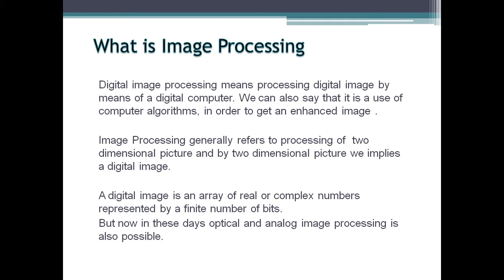So what is digital image processing? Digital image processing means processing digital image by means of digital computer. We can also say that it is a use of computer algorithms in order to get an enhanced image. Image processing generally refers to processing of two-dimensional picture, and by two-dimensional picture we imply a digital image. A digital image is an array of real or complex numbers represented by a finite number of bits. But nowadays, optical and analog image processing is also possible.